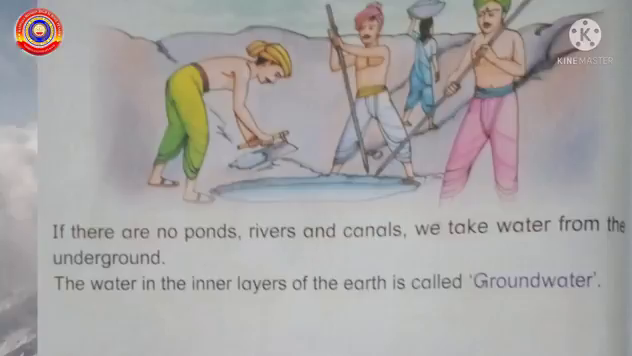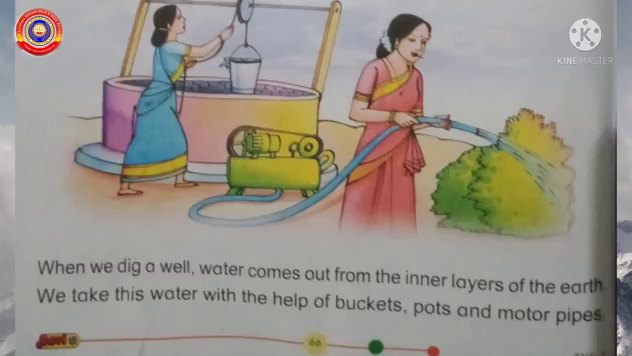If there are no ponds, rivers and canals, we take water from the underground. The water in the inner layers of the earth is called groundwater. When we dig a well, water comes out from the inner layers of the earth. We take this water with the help of buckets, pots and motor pipes. Okay, my dear children, have you understood all of you?